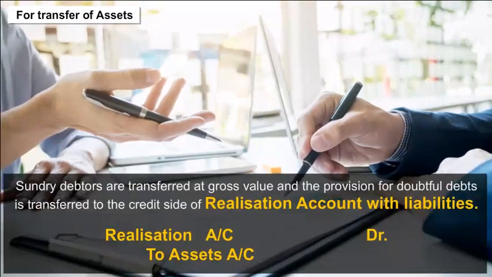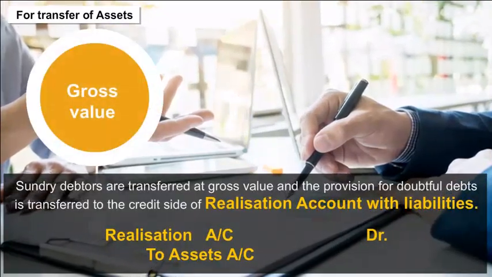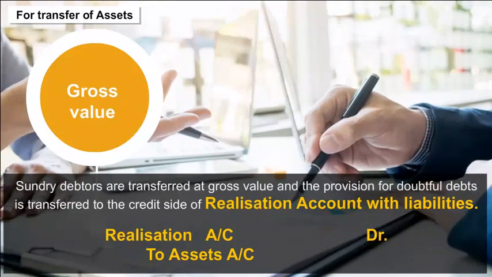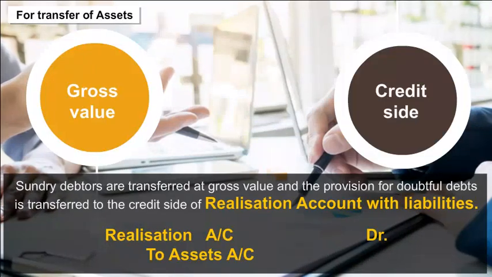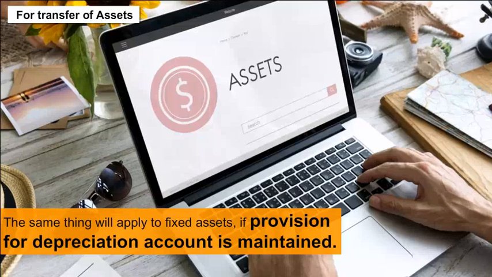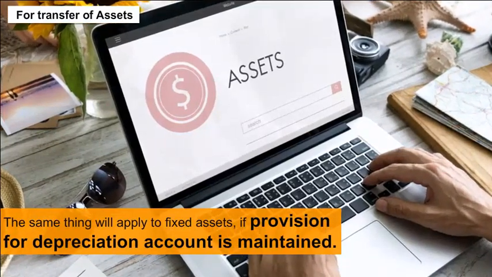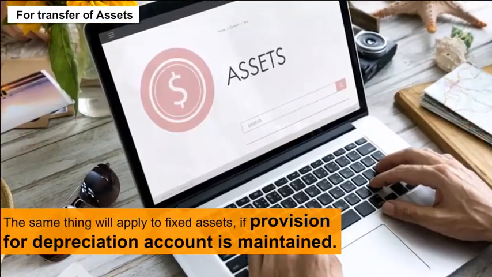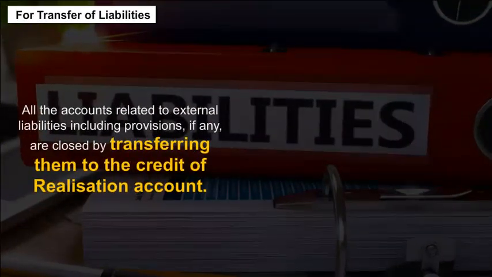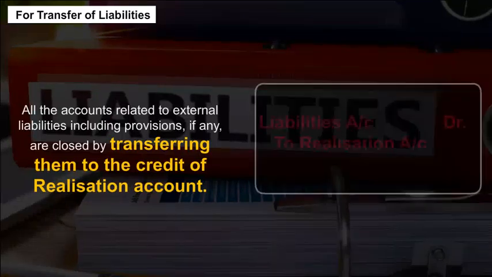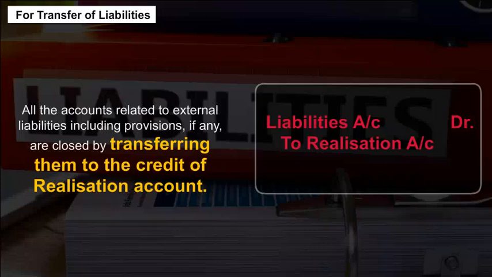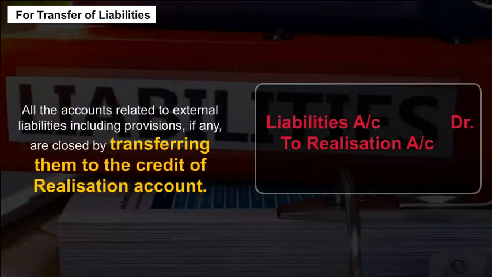Sundry debtors is transferred at gross value, and the provision for doubtful debts is transferred to the credit side of the realization account with liabilities. The same thing will apply to fixed assets if a provision for depreciation account is maintained. For transfer of liabilities, all the accounts related to external liabilities, including provisions, if any, are closed by transferring them to the credit of the realization account.